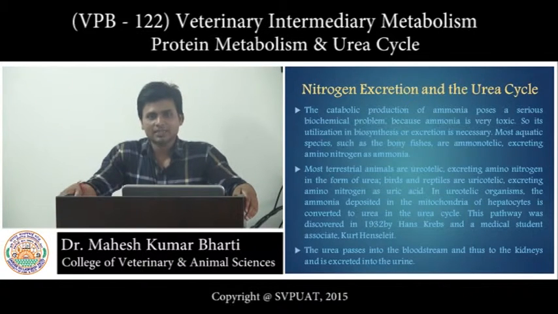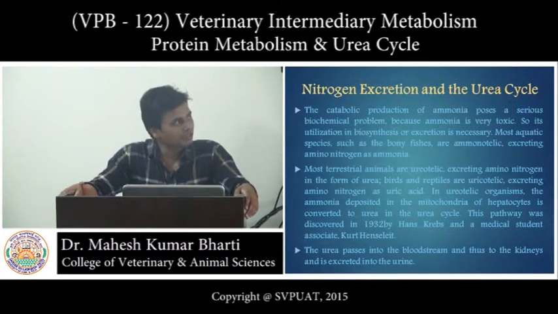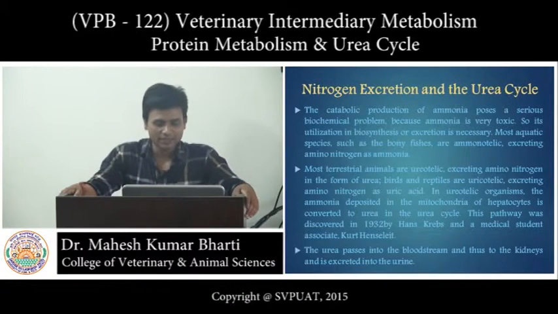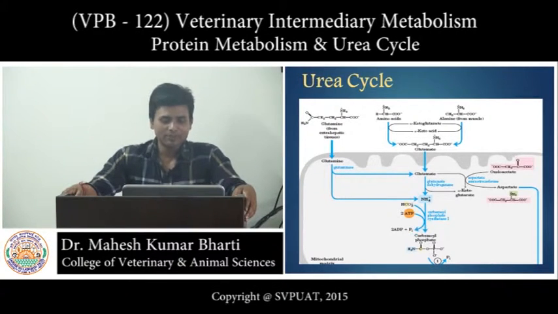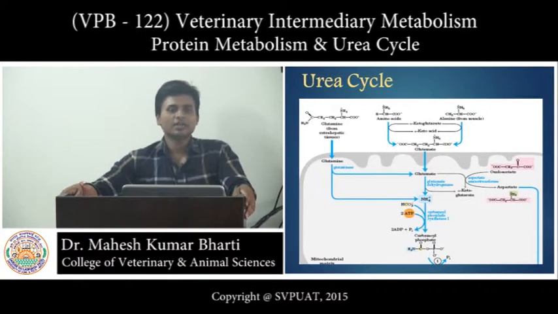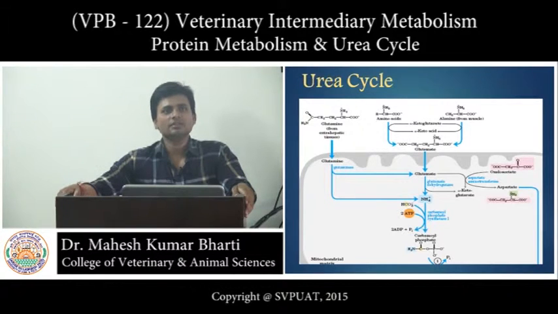Before being excreted in the form of urea, this ammonia will enter into the urea cycle. Before entering the urea cycle, first of all the ammonia combines with the CO2 which is generally synthesized in the citric acid cycle.